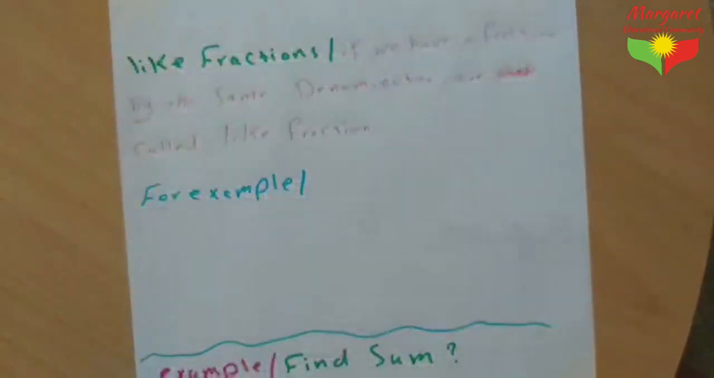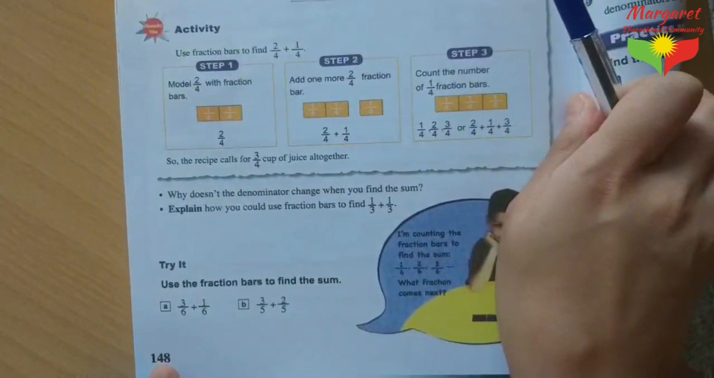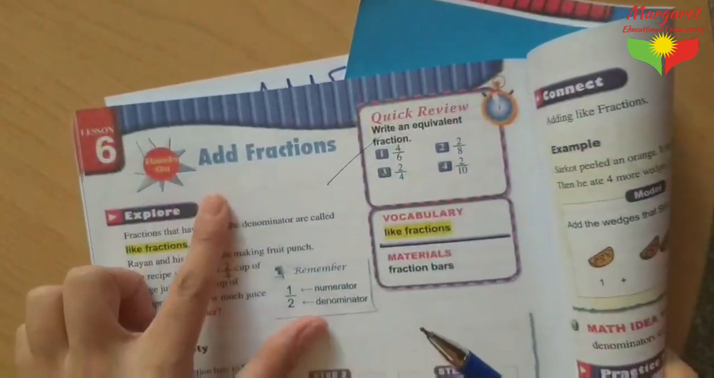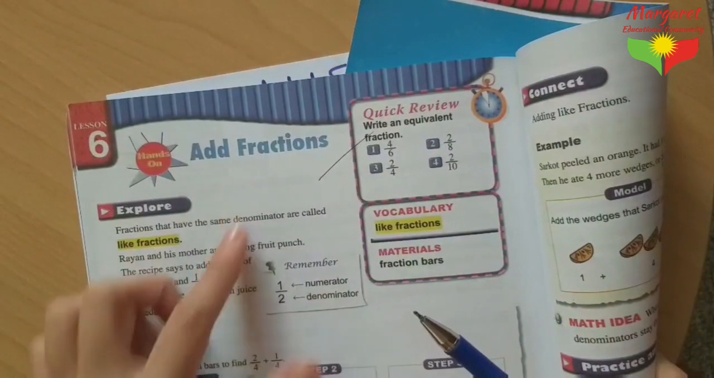All of you open your book in page 148. In page 148, we have lesson 6. We have a new subject. It's called add fraction.